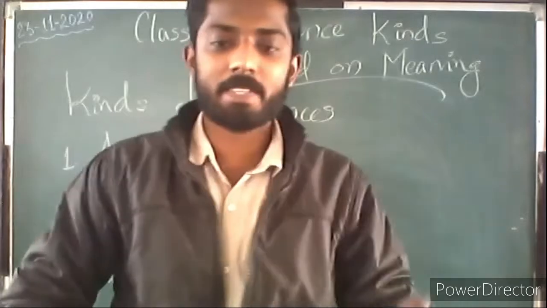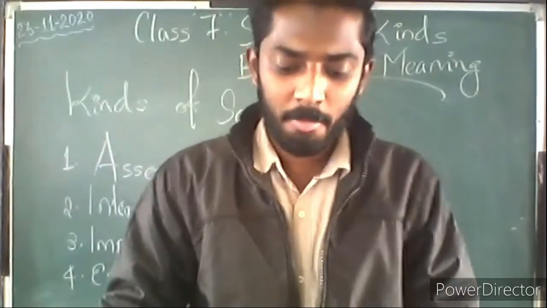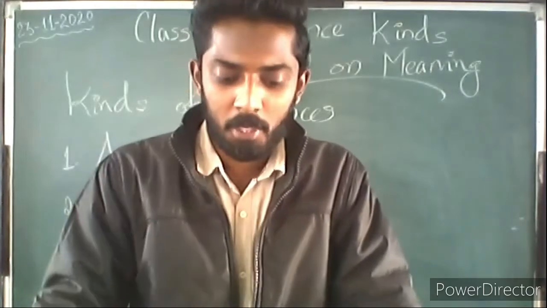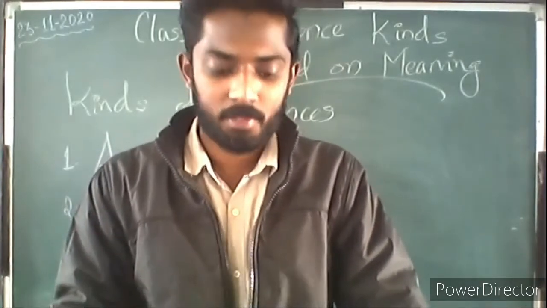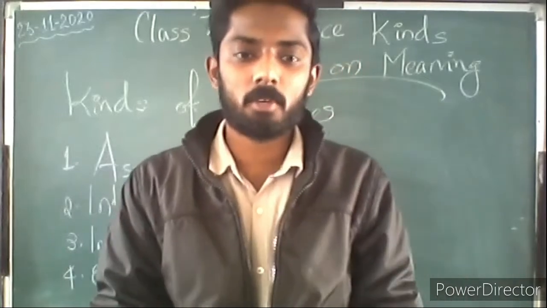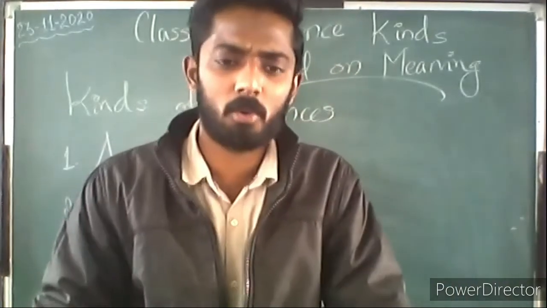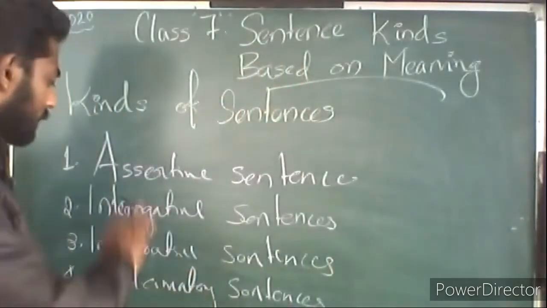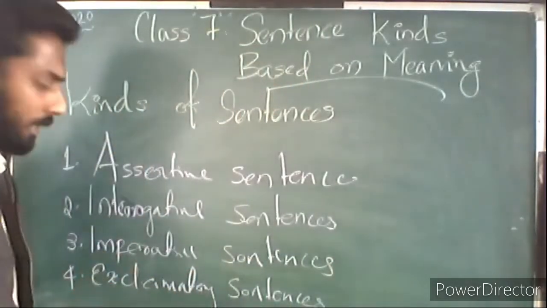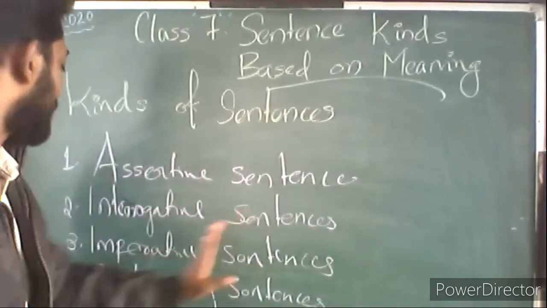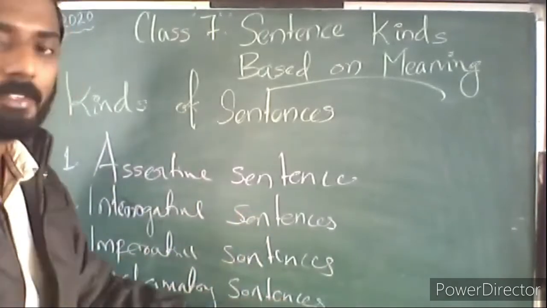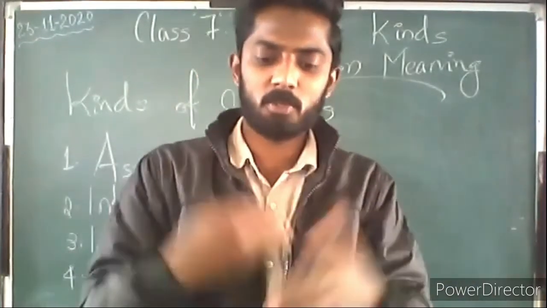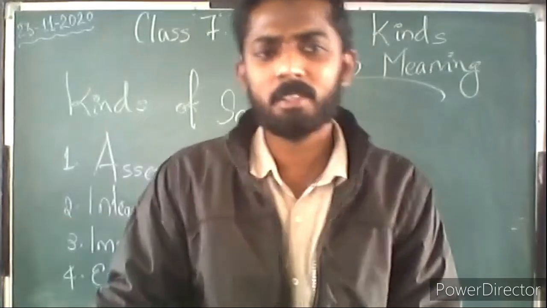So the next one is exclamatory sentences, and the last one is optative sentence, which expresses a wish or prayer. For example, may you have a happy and successful life, and long live democracy, or something of that sort. So all those things are called optative sentences. So these are the four or five kinds: assertive sentence, interrogative sentence, imperative sentence, exclamatory, and the last one, optative sentence. This optative sentence can also come under exclamatory.